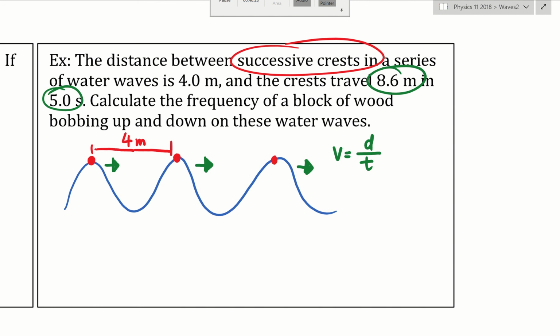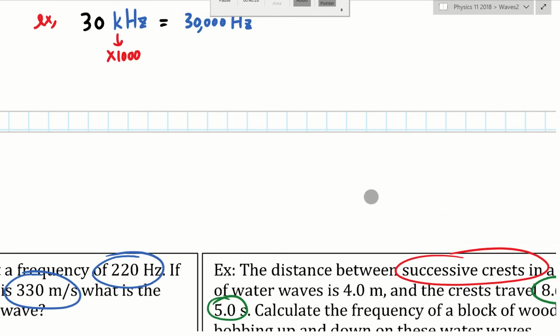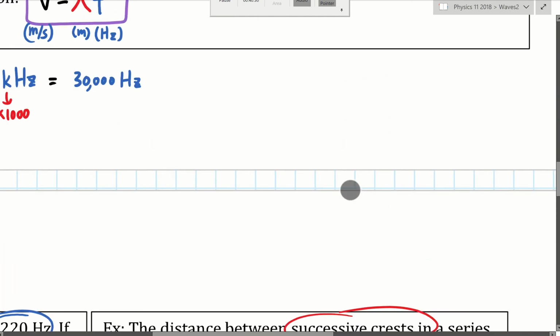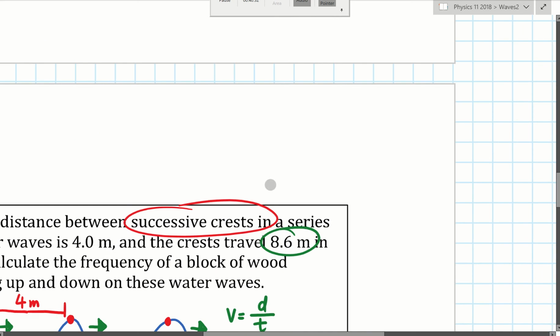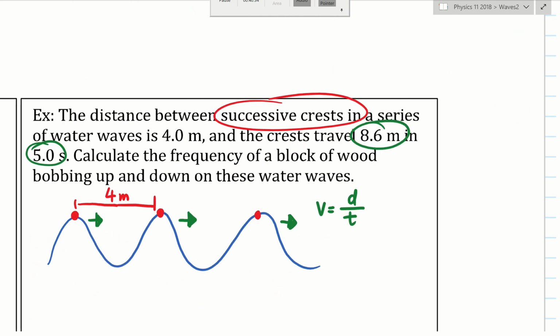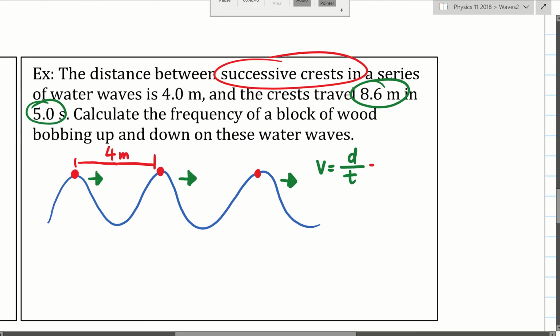So how fast is the speed of the wave? We don't have to use the wave equation yet, right? We don't have to use the lambda f yet because, hey, if they tell you exactly how fast the wave is moving, well, that's even better. Then just use the basic equation from kinematics. So distance is 8.6 meters, time is 5 seconds. Therefore, the speed of the wave is 1.72 meters per second.